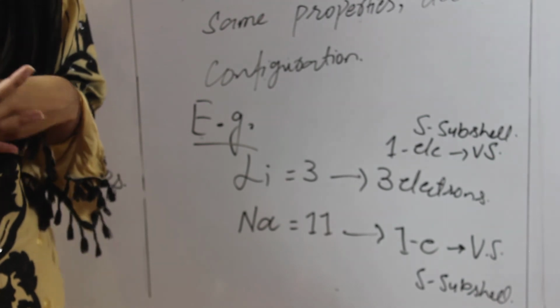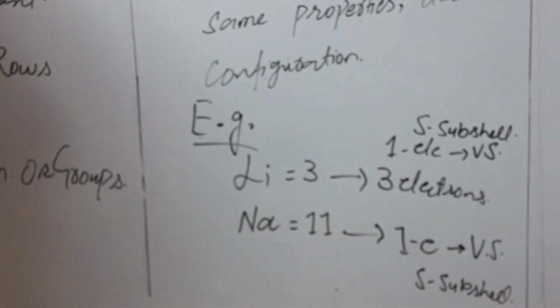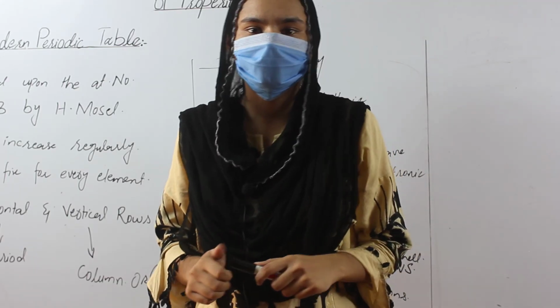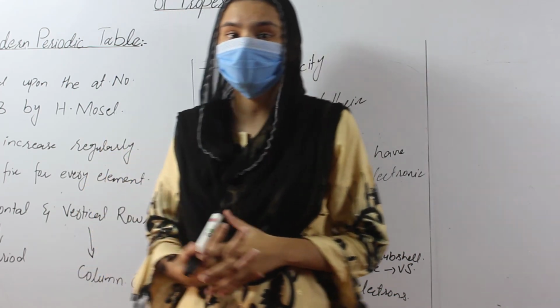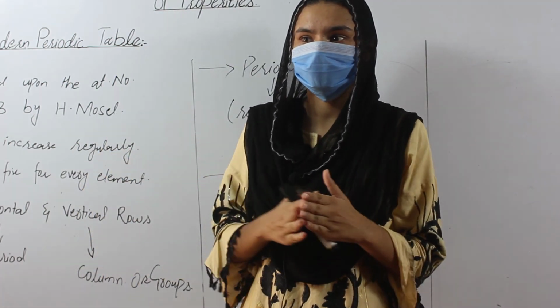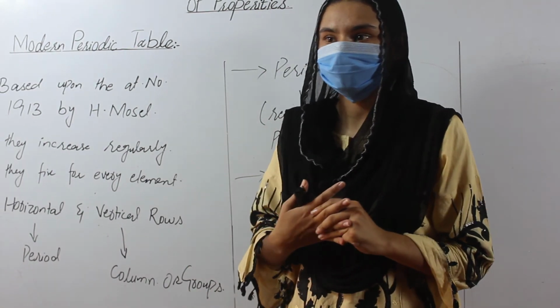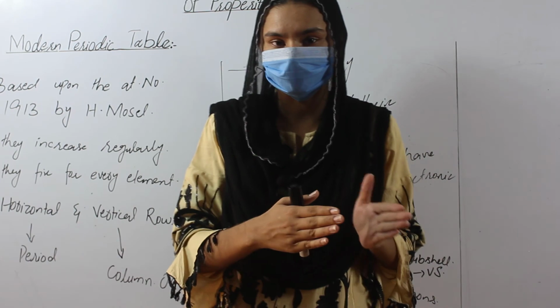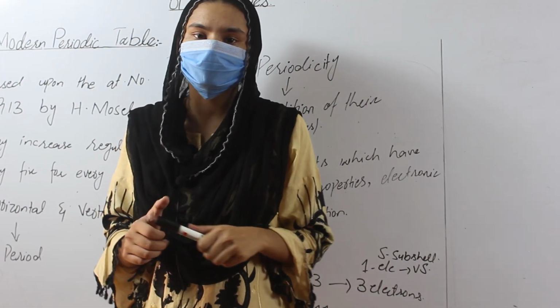This is the arrangement of the modern periodic table that was formed by H. Moseley in the 1930s. I hope you all understand and enjoy this topic, the modern periodic table, because now you know about the history of the modern periodic table. Try to send the lessons or assignments which were given in previous lectures to your respective teacher.